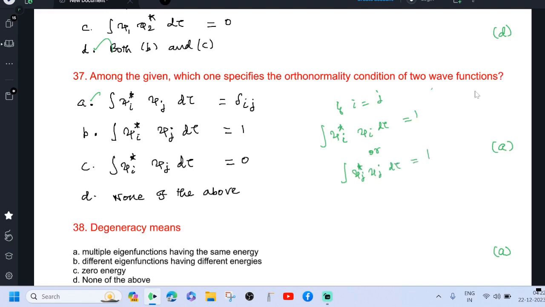If i equal to j, delta ij equal to 1. These two are normalization. If i not equal to j, delta ij, the Kronecker delta, is equal to 0. Therefore, psi i star psi j d tau equal to 0. So, option A is correct.